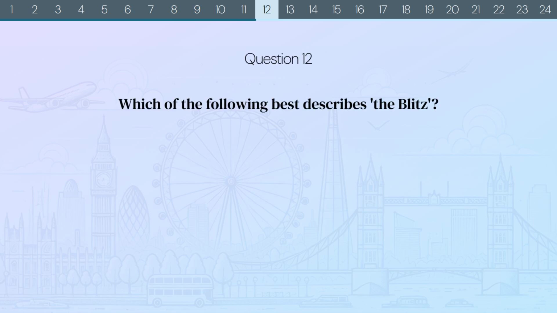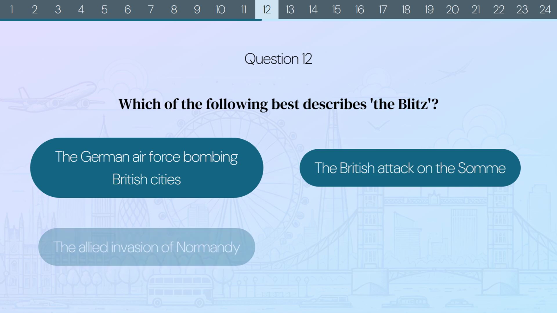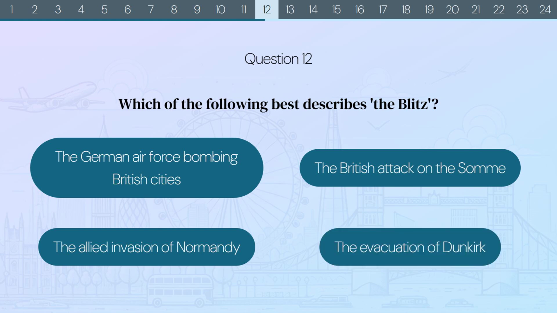Question 12. Which of the following best describes the Blitz? The German Air Force bombing British cities? The British attack on the Somme? The Allied invasion of Normandy? Or the evacuation of Dunkirk?